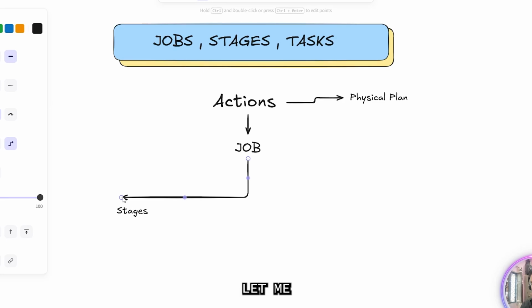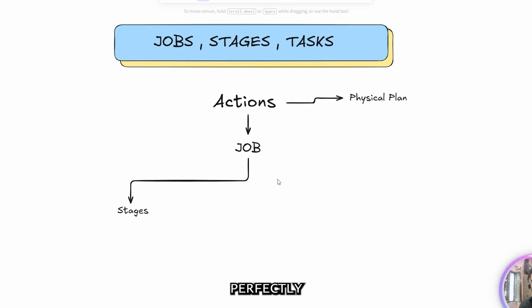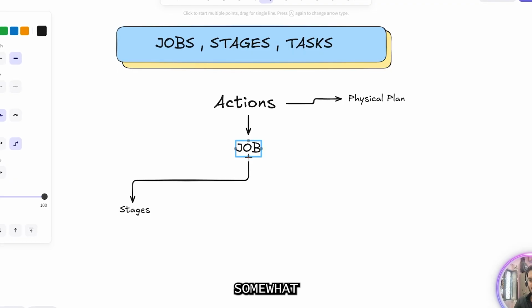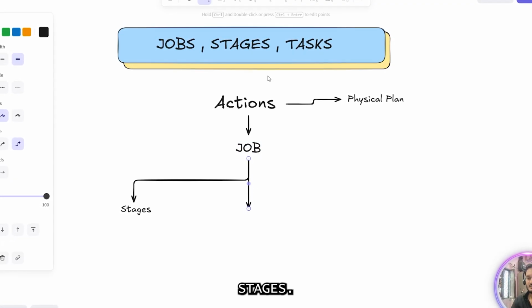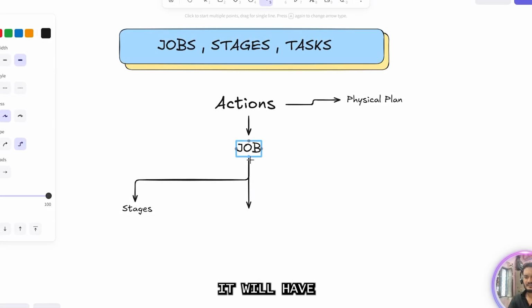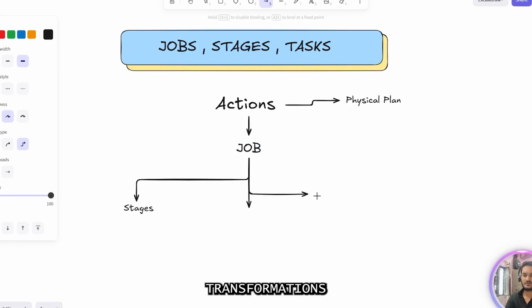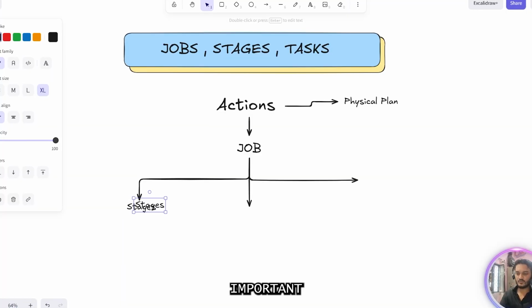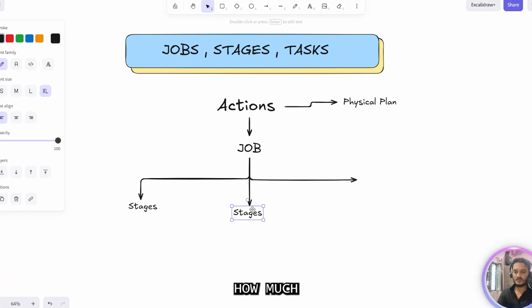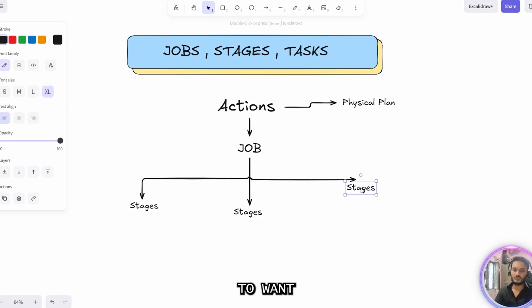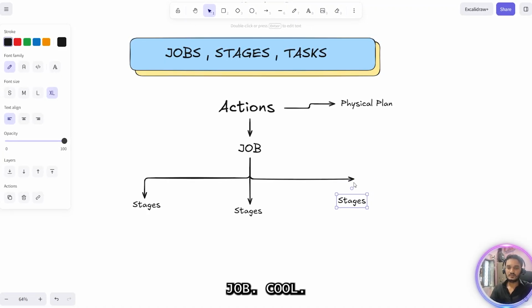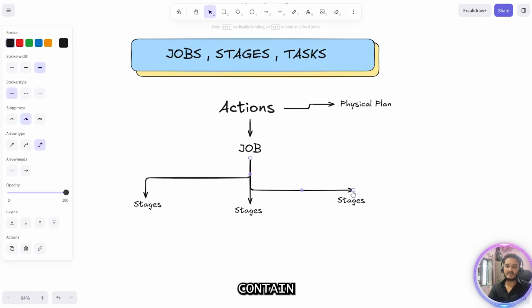So it has multiple stages, somewhat like this, and the number of stages depends upon the transformations we are trying to do. That's the important point to know. So how many transformations you are trying to do determines the number of stages in your job. These stages basically contain our transformations.